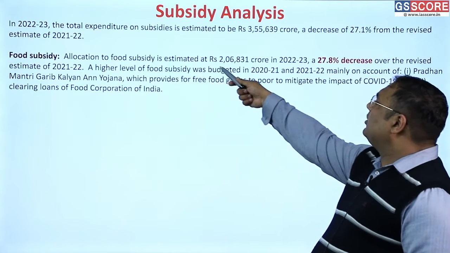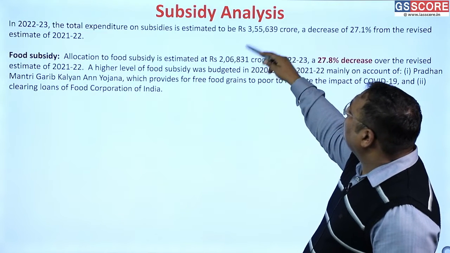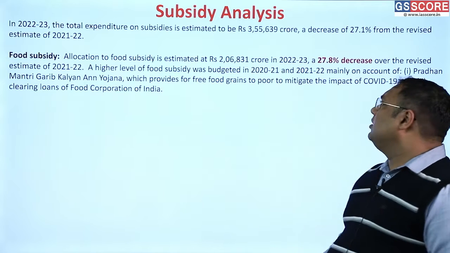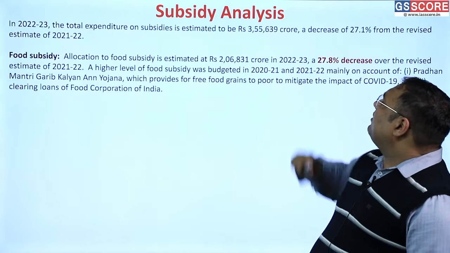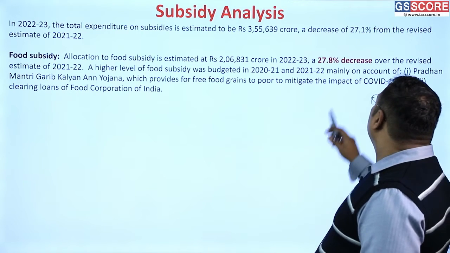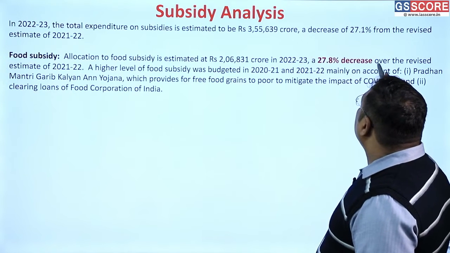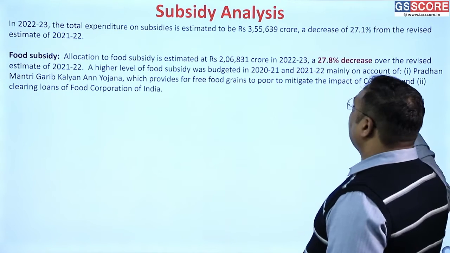First of all, the food subsidy. The food subsidy, you can see here, is almost 60% of the total subsidy. It is more than 2 lakh crore rupees out of 3,50,000 crore. So it is almost 60%, a little more than that. There is a decrease in the food subsidy in a similar proportion to the total expenditure.